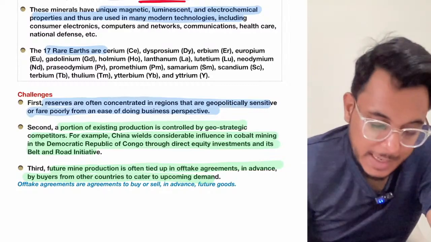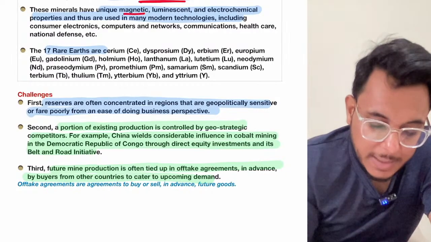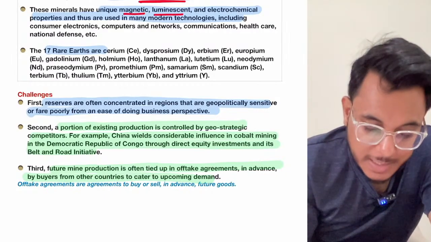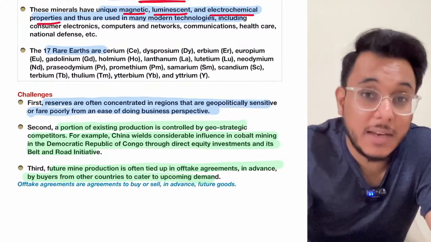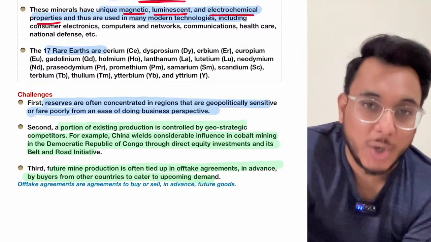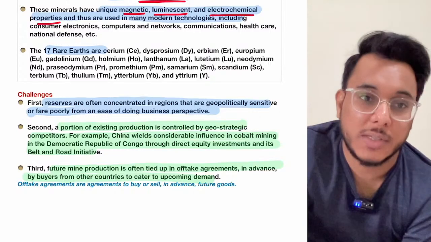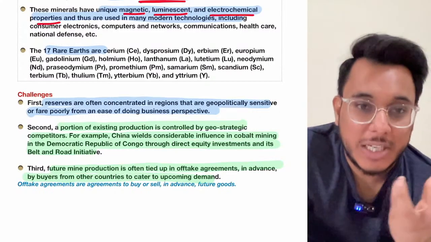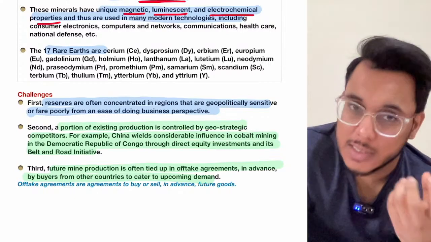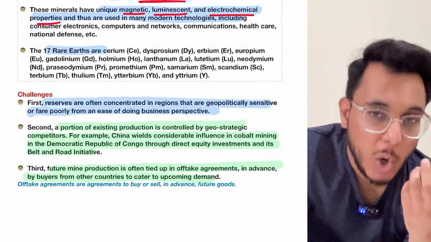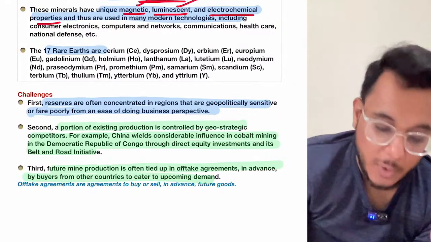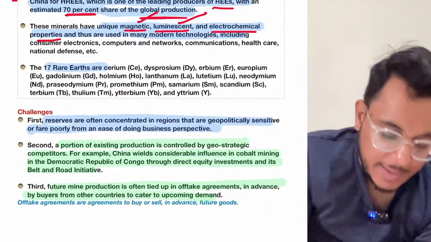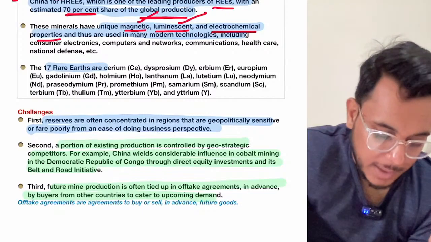These rare earth elements have unique magnetic, luminescent, and electrochemical properties, and therefore in battery components, electric vehicles, solar modules, and these new emerging clean technologies, these rare earth metals have a lot of importance because of their unique properties.